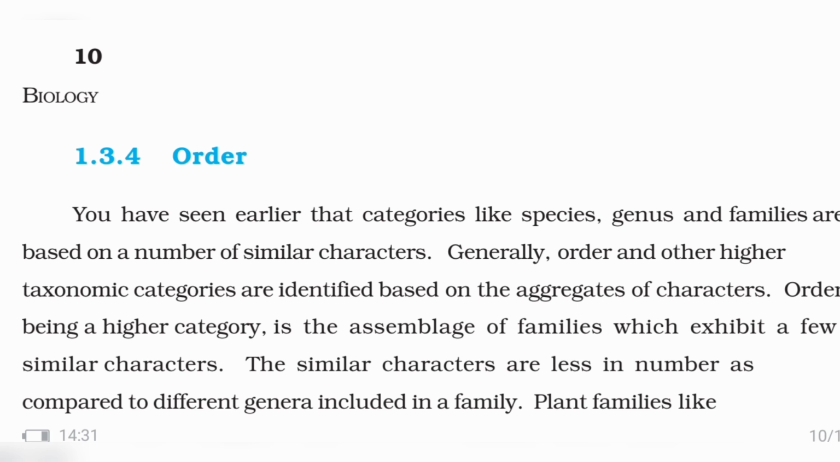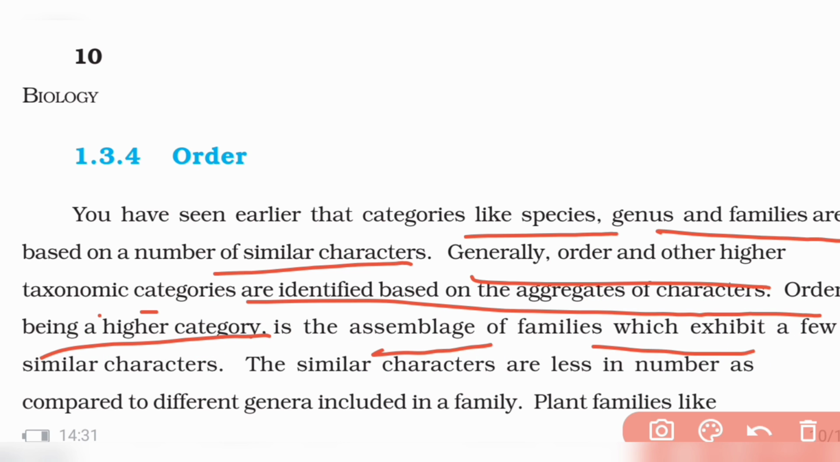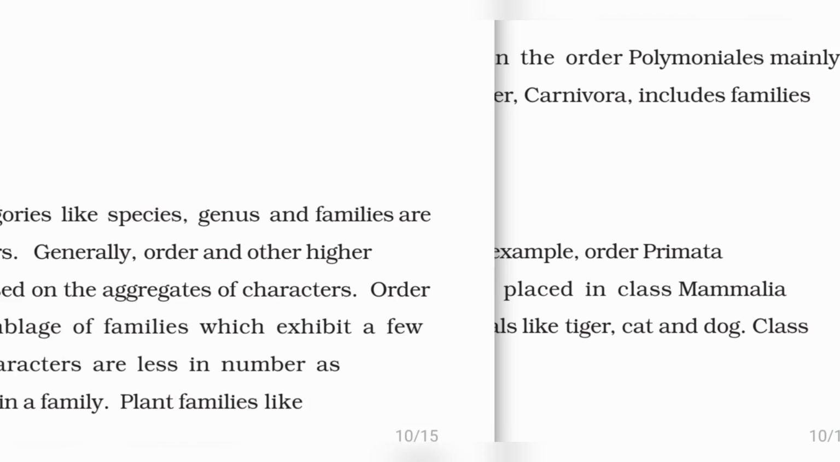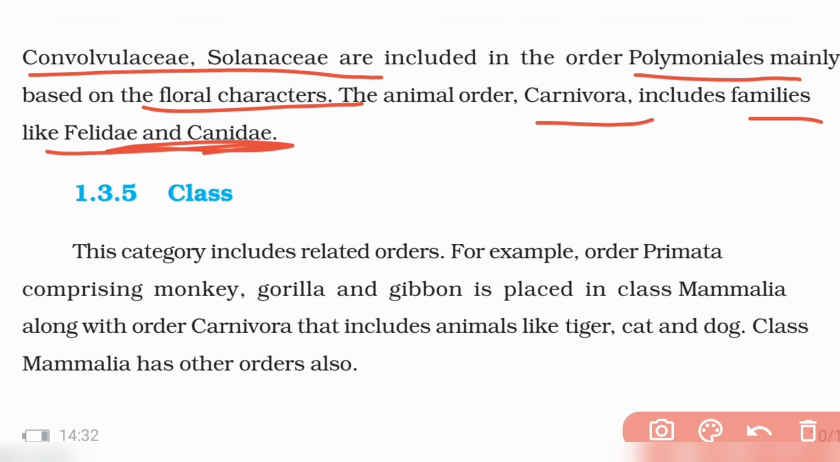Next you are studying about order. You have studied the categories species, genus, families, based on similar characters. Now you also have something called order. Order is a higher category, and it is an assemblage of families. Different families you put together into an order, based on similar characteristics or a smaller number of genera in the family. Families like Convolvulaceae and Solanaceae are put in the order Polemoniales, mainly based on floral characteristics. And among animals, Carnivora includes the families Felidae and Canidae. So Felidae and Canidae families are put in the order Carnivora.